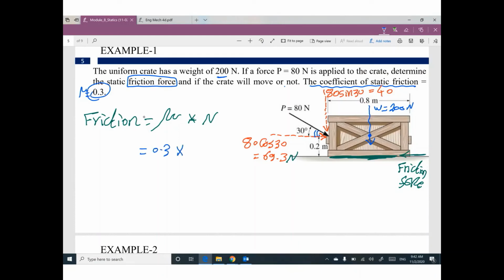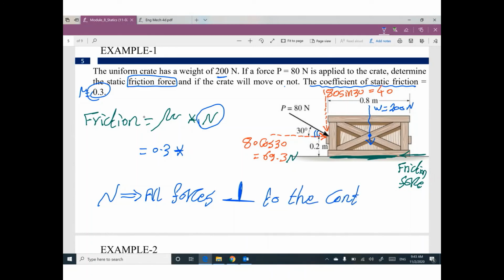Can you tell me what is the value of N? Just to remind you, N is all forces perpendicular to the contact surface. I didn't say before that it's the weight alone. I said N is the force perpendicular to the contact surface.